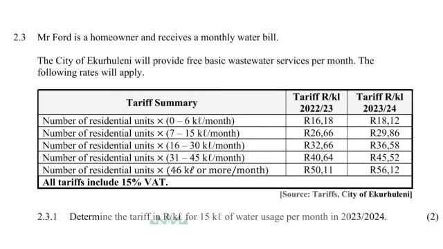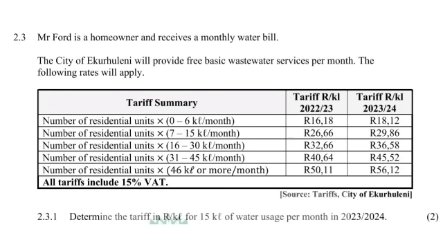So what's going to be important for you as you're answering questions is that you have to look at not just the 2023, but look at what the 2023 is paired with. So look at our first question in 2.3.1. It says determine the tariff in rand per kiloliter for 15 kiloliters of water usage per month in 2023/2024.